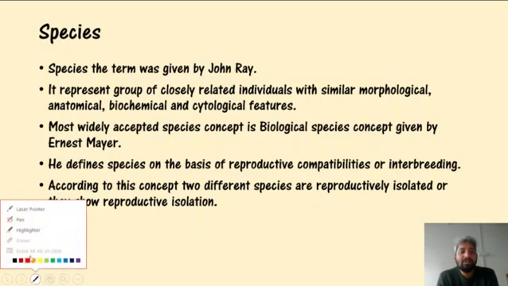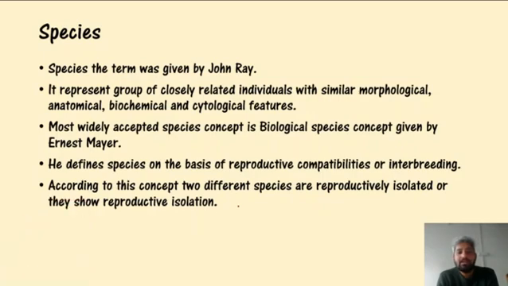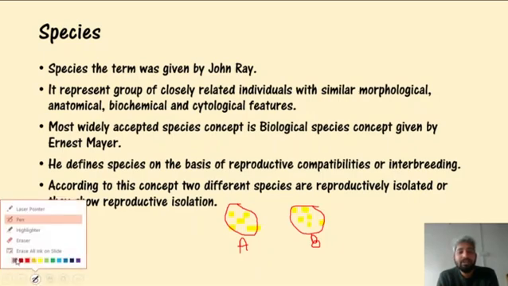Now, let us explain this reproductive isolation. Say we are having two different populations or two different species. Say this is species A and this is species B. Here, in this species, there are different members present like this. These are different members of this species and these are other members present in the other species. But what happens?